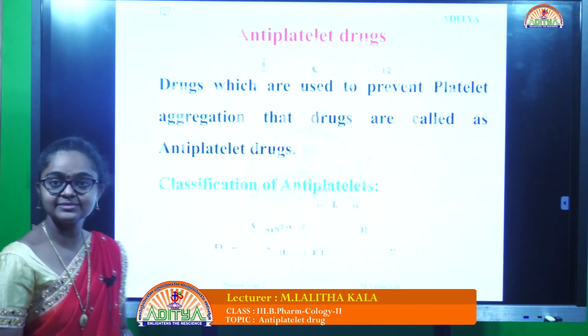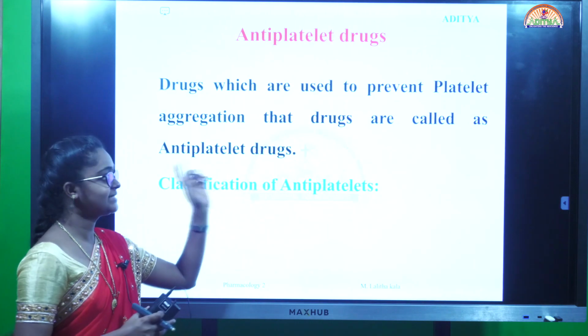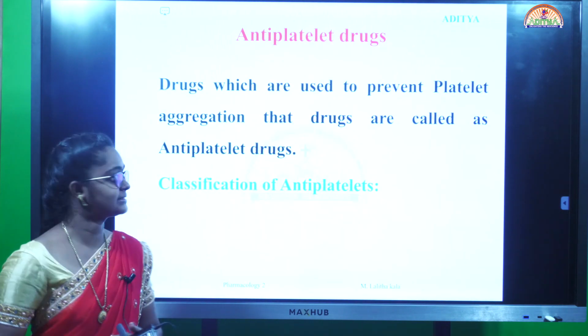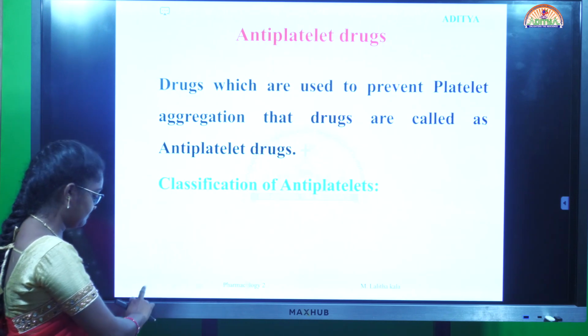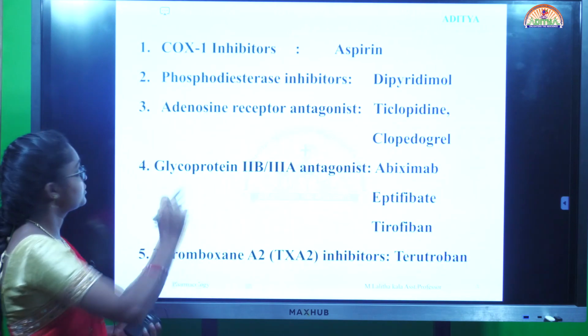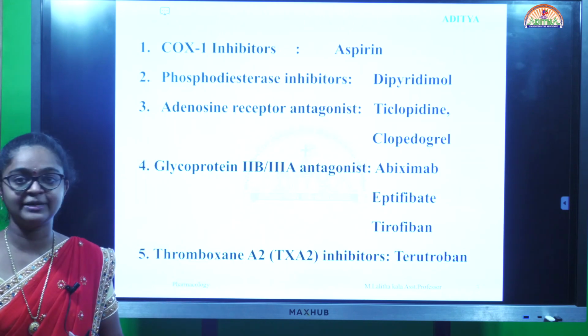Antiplatelet drugs are the drugs which are used to inhibit or prevent platelet aggregation. These drugs are called antiplatelet drugs. Classification of antiplatelet drugs: it includes COX-1 inhibitors. The drug included in the COX-1 inhibitors is aspirin.